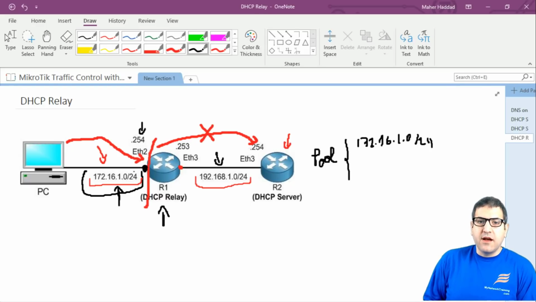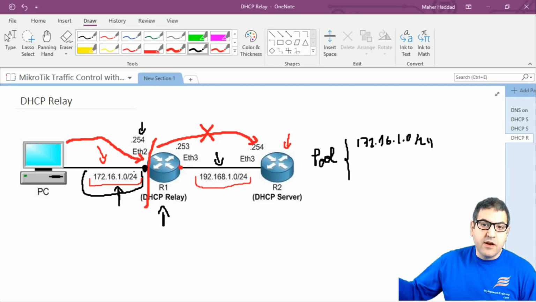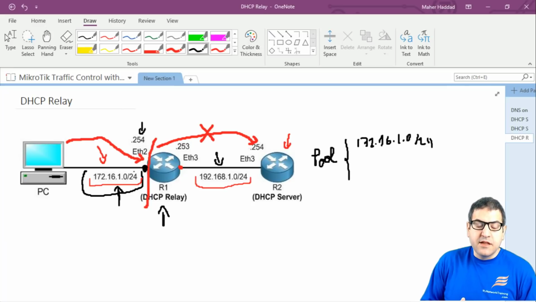You may say, okay, why do I need to have DHCP relay? Why should I put the DHCP server somewhere outside my network, in another network? Well, it's all about design. For example, if a company has bought another company and they want the two companies to use the same DHCP server, and the DHCP server is somewhere else on another network of that company, then there is a router in between. Then you can make this router a DHCP relay, so the communication between the DHCP client and the DHCP server can happen. So this is the basic idea of what I'm going to do in this lab.